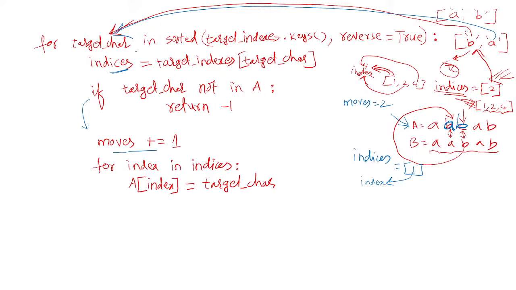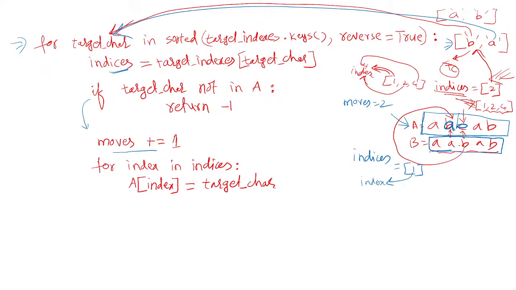Okay, so that's it. Now the loop ends here because there are only two elements present in this list. So once you come out of the loop, that means you performed two operations, two moves. After two moves, you can see here that string A is converted into string B, same as string B. That means you performed the conversion successfully.